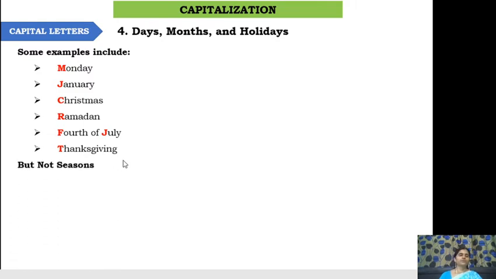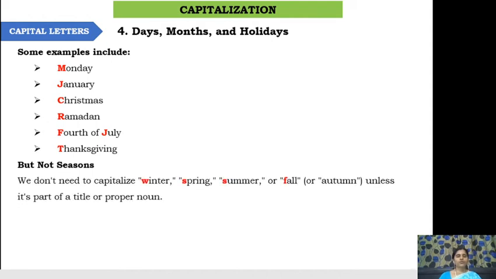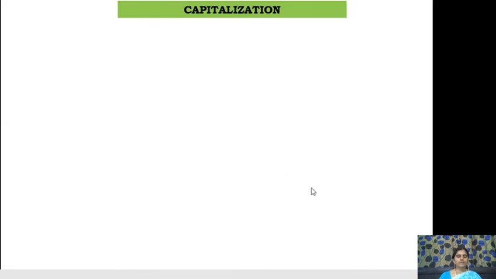Now, seasons are not. The names of the seasons should not be in capital letters. Like, we do not need to capitalize winter, spring, summer, fall. These are all started with small letters only. So only days, months, and holidays or festivals, we just start with capital letters. And there is no need of capitalizing these names of seasons.